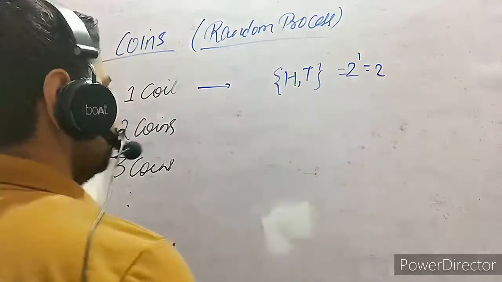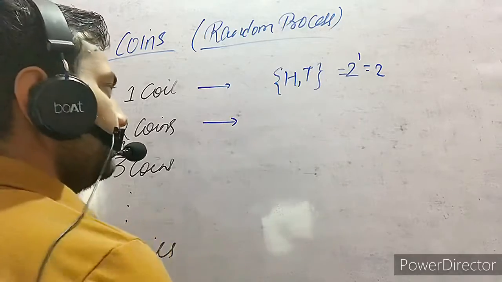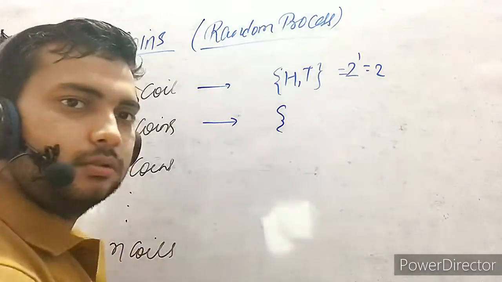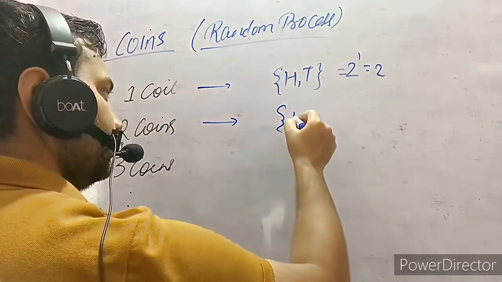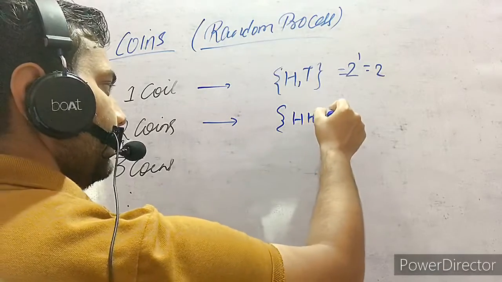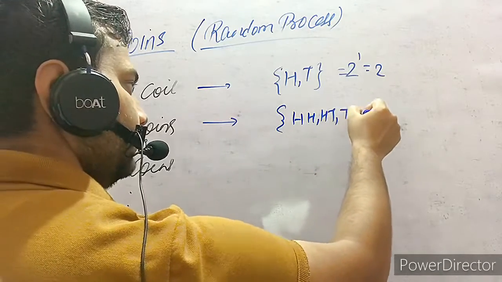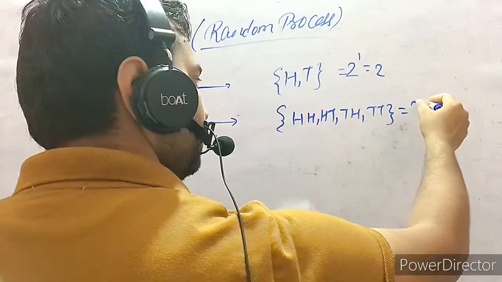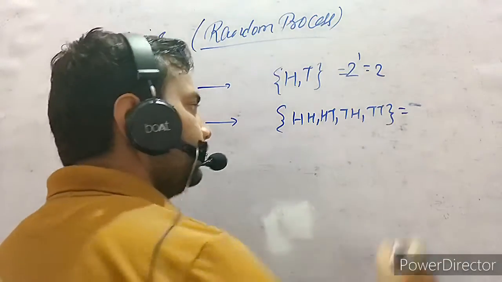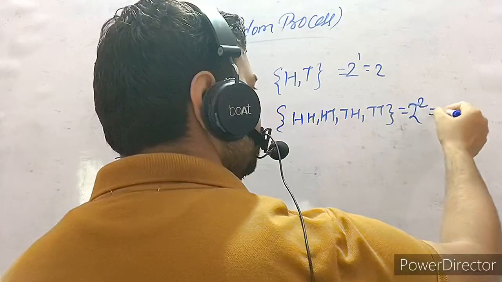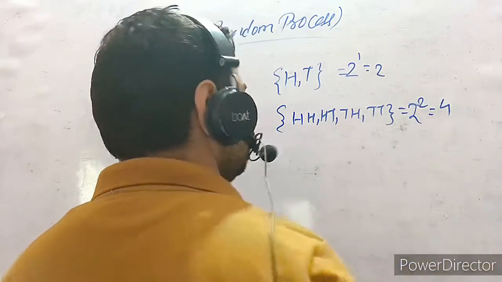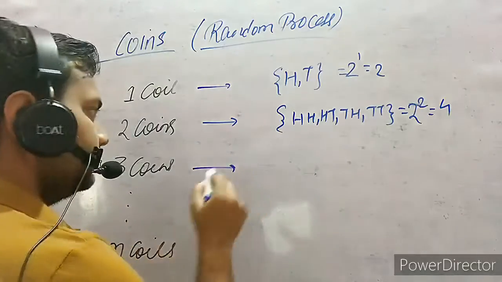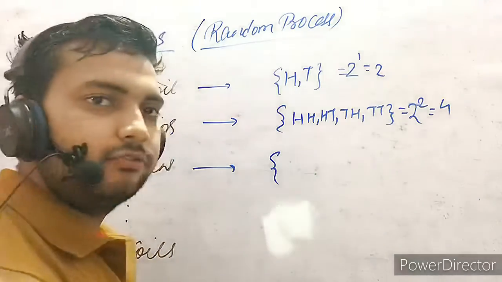For 2 coins, if 2 coins are tossed, how many cases will be there? Either head head, head tail, tail head, or tail tail. How many cases are there? 4. Can we write 2 to the power 2 is 4? Similarly for 3, how many cases will be there?